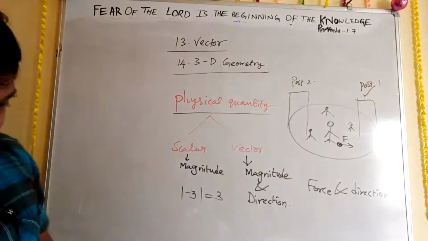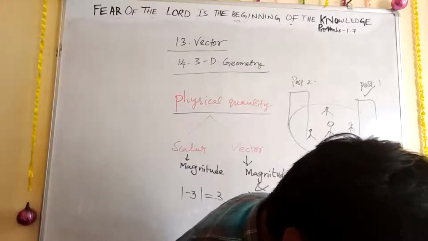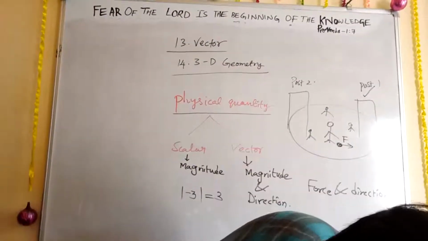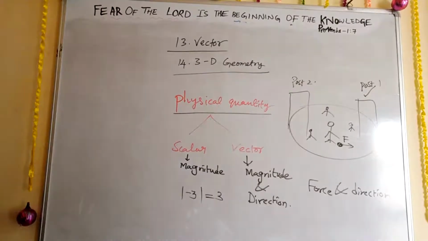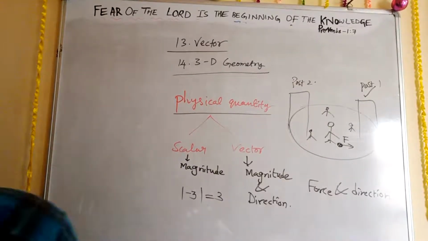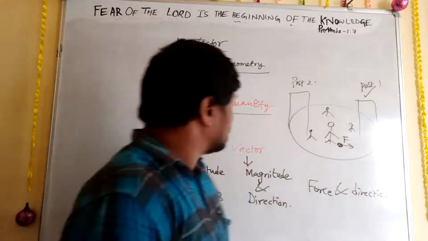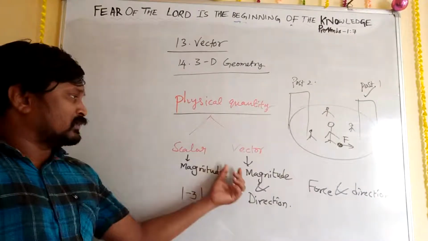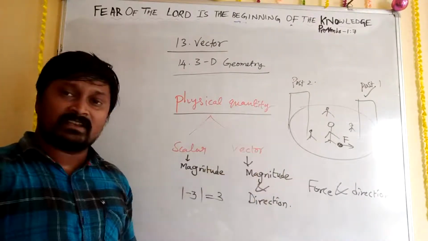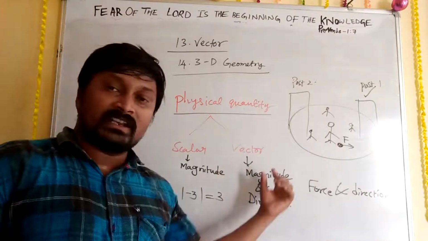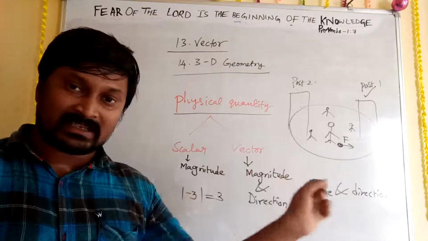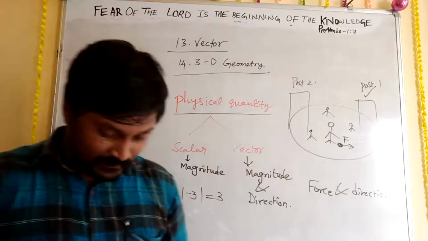Right. Let me check my duster, where these fellows kept the board. All right, you all just think of some more vector quantities and write them in the comments so that I can understand which vector quantities you know. Those vector quantities you can write, then I can tell you.